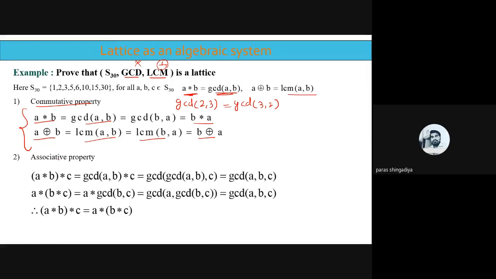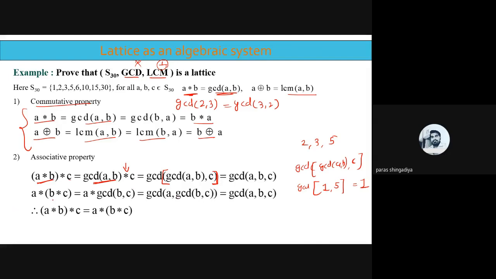Now associative. In associative we just check A star B star C. First remove the first bracket, that is GCD of A, B star C. Now remove this star, so it is GCD of A, B comma C. Clear? And you can verify by taking an example. Let us take 2, 3 and 5 as A, B, C. GCD of A, B comma C: what will the answer be? The GCD of A, B is 1, with 5, so GCD of 1 with 5 is also 1. That is one side's answer.